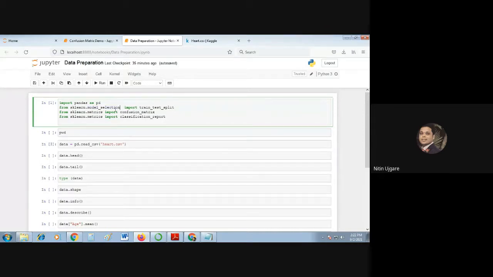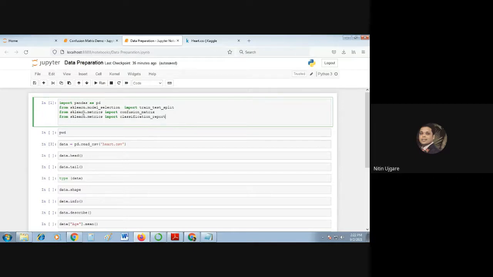From sklearn.model_selection, we are going to import this function called train_test_split. The name itself indicates that this function allows us to split our data set into train and test.